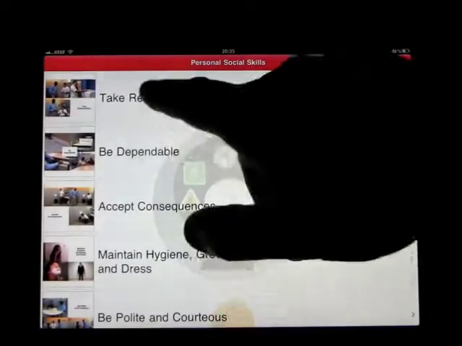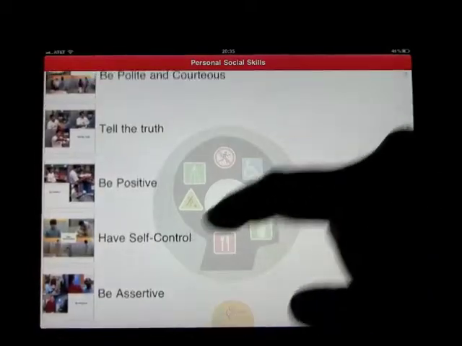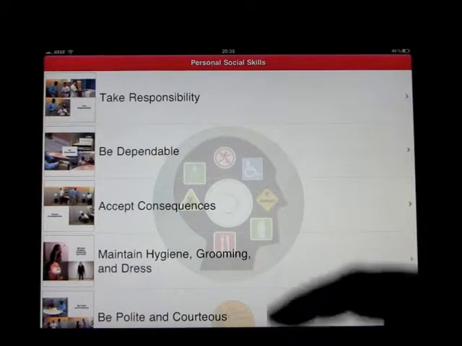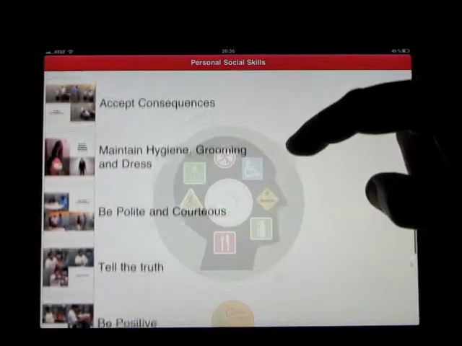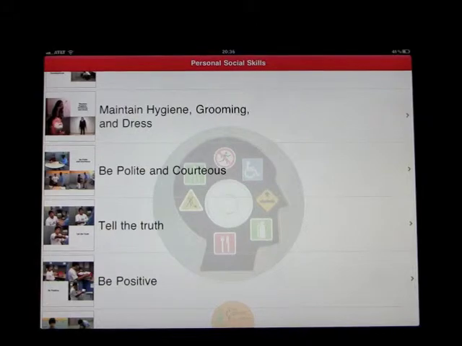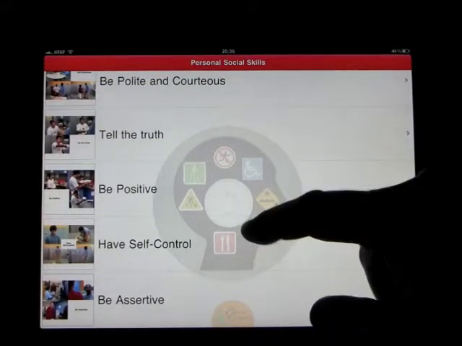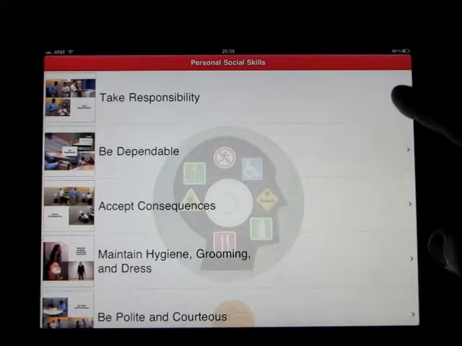And we have 1, 2, 3, 4, 5, 6, 7, 8, 9 main areas. So take responsibility, be dependable, accept consequences, maintain hygiene, grooming and dress, be polite and courteous, tell the truth, be positive, have self-control and be assertive. Now in this part of the program, if you click on the arrow, you get to watch the video.